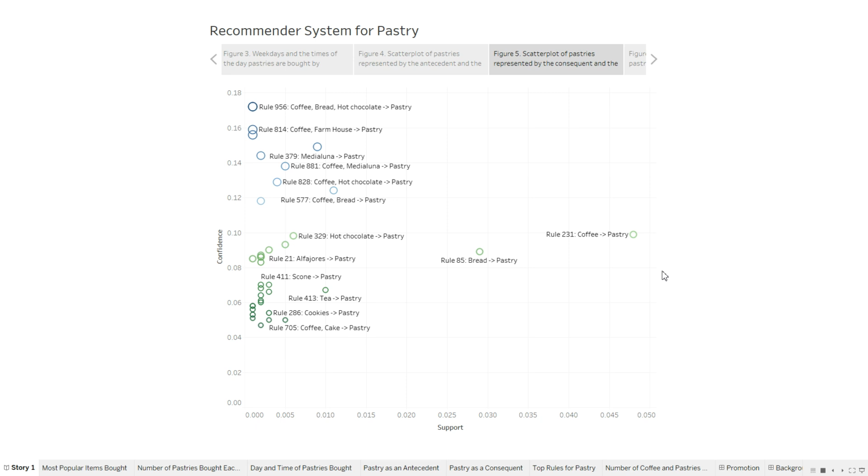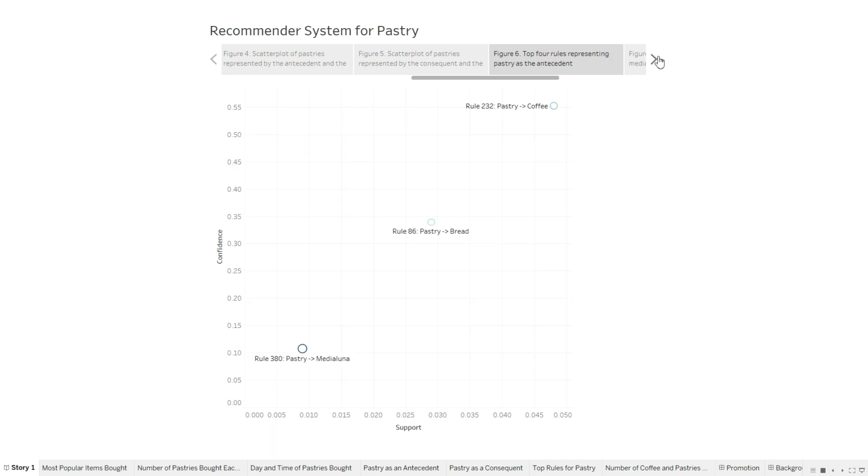This scatter plot focuses on rules where pastries are the consequent, meaning they are added after another product. So for instance, Rule 85 shows that if a customer buys bread, they often add a pastry, which indicates an opportunity for pastries to maybe be bought by bread buyers.